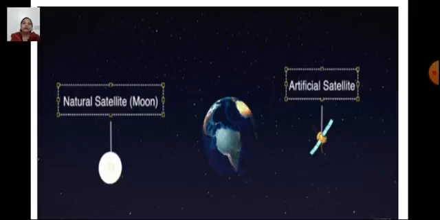Now children, we know already that the moon is the natural satellite of the earth, and a natural satellite of a heavenly body or a star is an object that revolves around that heavenly body or the star, right? Now, artificial satellite. Humans have been successful in making artificial satellites of the earth. These artificial satellites are launched by rockets. They stay in the earth's orbit for a few months to years, and these artificial satellites are used for various purposes like communication, navigation, etc. So let us discuss artificial satellites in detail.